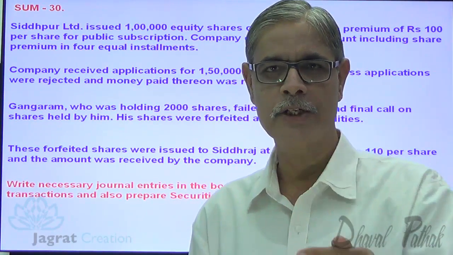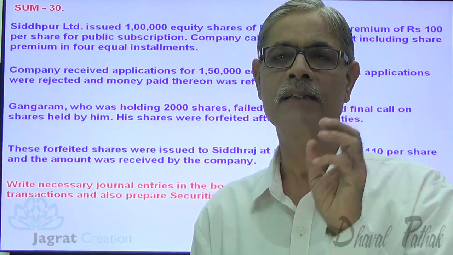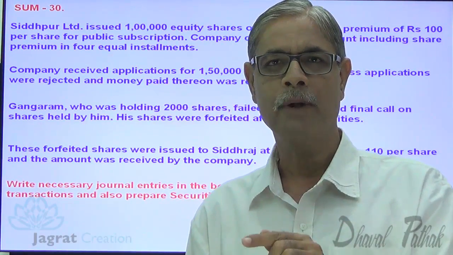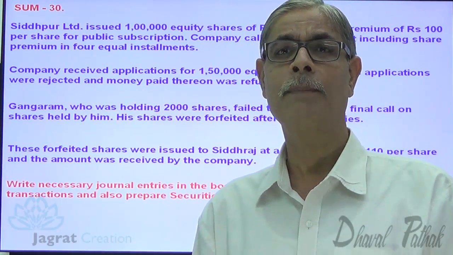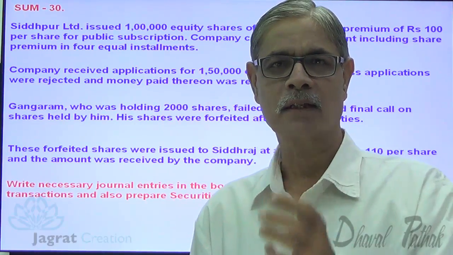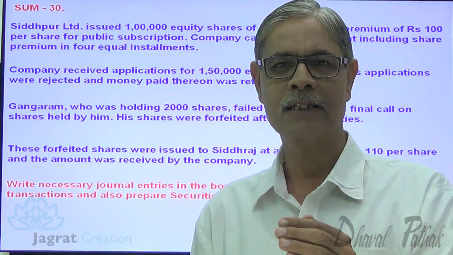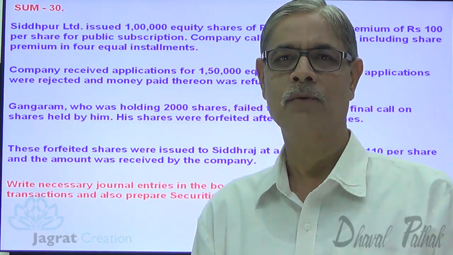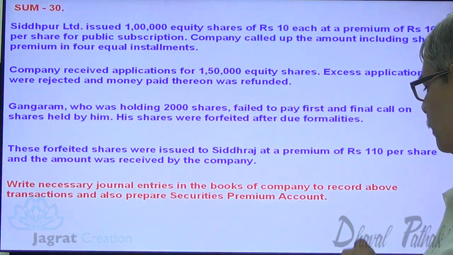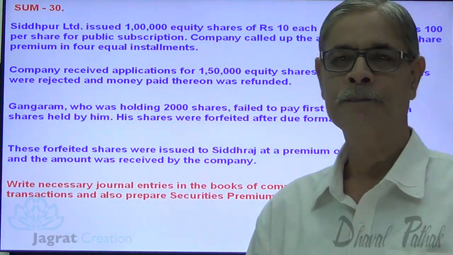Now at the time of reissue, the shares are issued at premium, no reissue discount is granted. And when no reissue discount is granted, what happens? Whatever the share forfeiture income occurs at the time of forfeiture of shares, that entire amount gets transferred to capital reserve. That's an important point. Write necessary journal entries in the books of the company to record the transaction and also prepare security premium account.